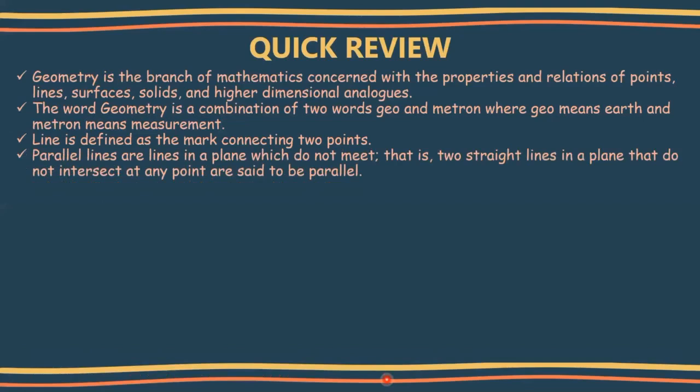So you can define line as a mark connecting 2 points. Next is about parallel lines. Just before, we understood what a line is, now there exist two different lines. Let's understand parallel lines. Parallel lines are lines in a plane which do not meet. That is, two straight lines in a plane that do not intersect at any point are said to be parallel. So parallel lines, it's very simple, they do not meet each other. They will be moving on with the same distance apart, and it won't intersect at any point. Then you can say it is a parallel line.